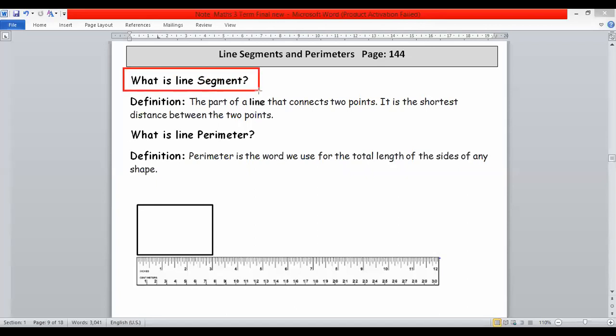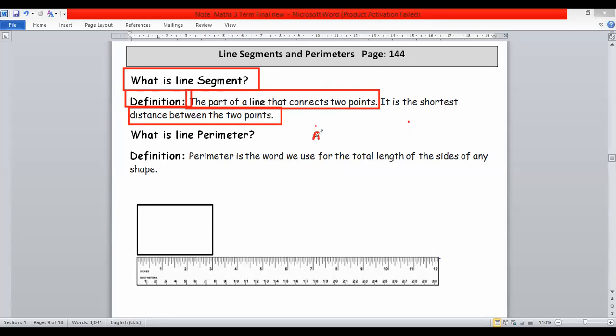Dear students, first of all, we are going to learn about the definition of line segment. So the question is, what is line segment? The definition of line segment is the part of a line that connects 2 points. It is the shortest distance between 2 points. For example, this is one point and this is another point.